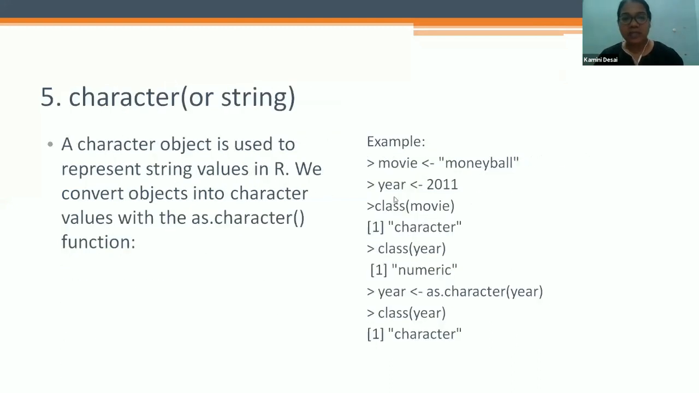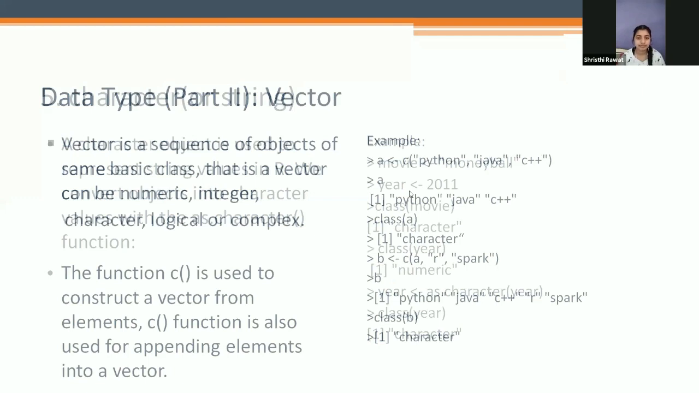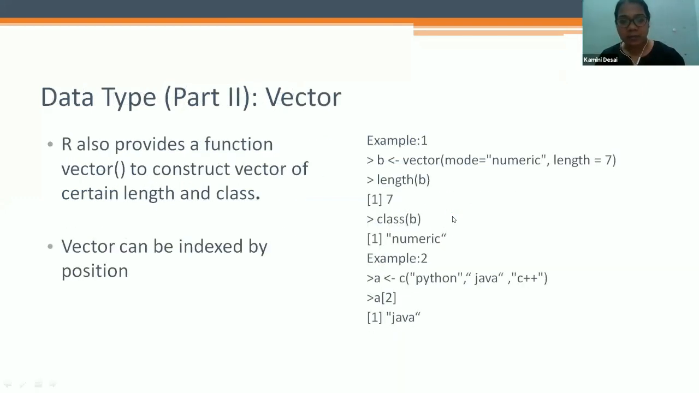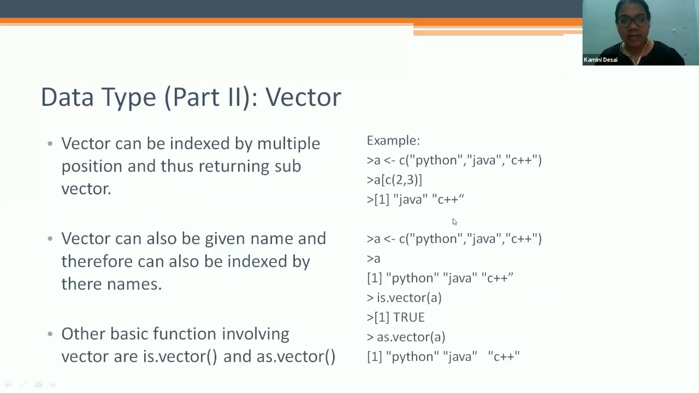So next is the vector. That is also done. The next is part 2, vector index multiplying. Again, a vector can be indexed by multiplying position and thus returning the sub vector.